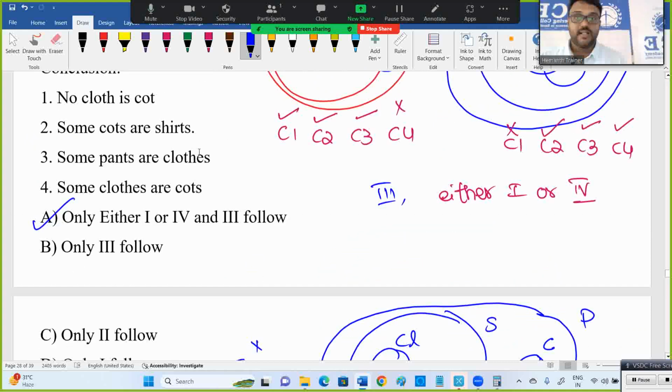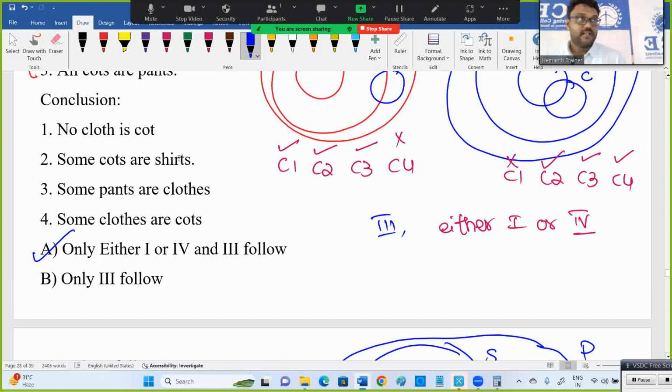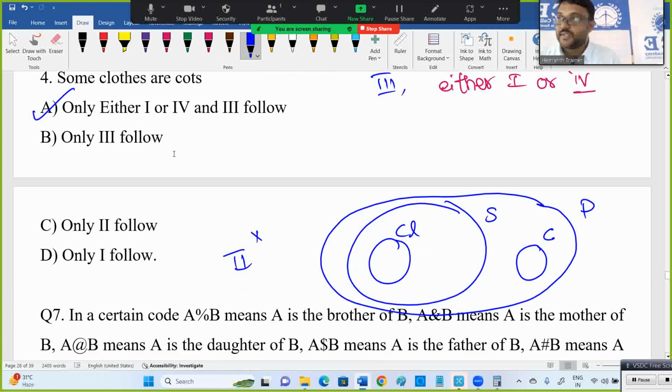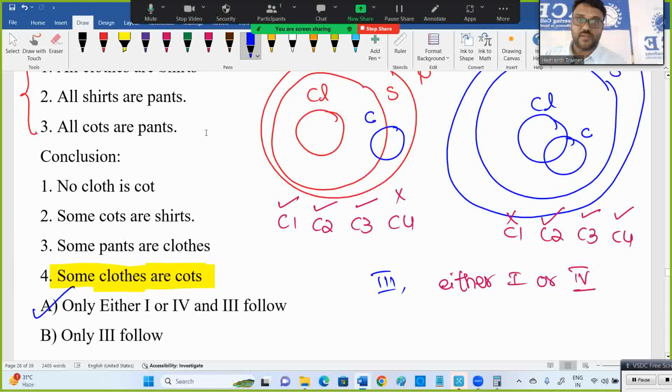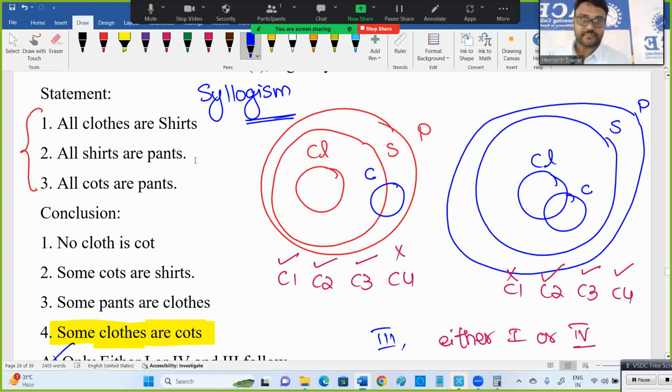The second conclusion said that coats and shirts are connected. So it's not connected here. Second one failed. So you can check the third one for sure correct, and either 1 or 4, provided I take the fourth one this way. The fourth conclusion I added as per this: third one and either 1 or 4. If the fourth conclusion is something different, then I may go with option B. Third one for sure correct, but if the fourth one is like this, then either 1 or 4 depends on that. If the fourth conclusion is not there, it's missed. I added one extra. Check once. Here, this is what I'm talking about. I put this coat here.